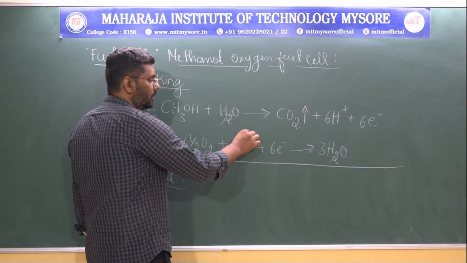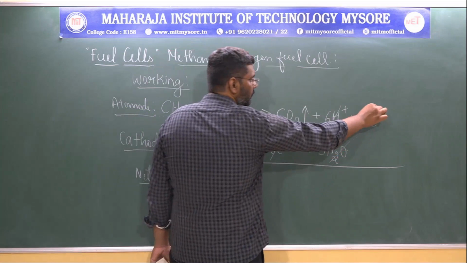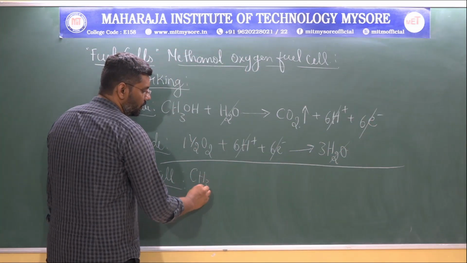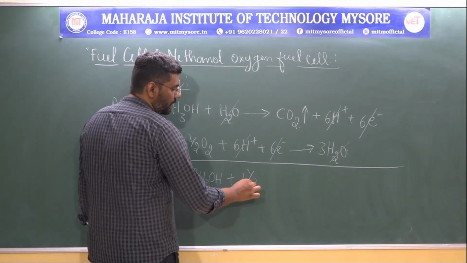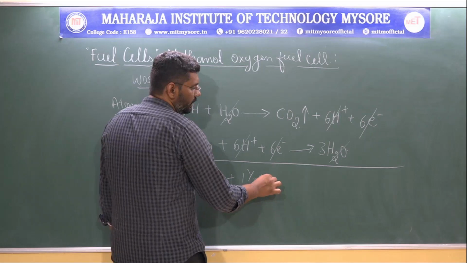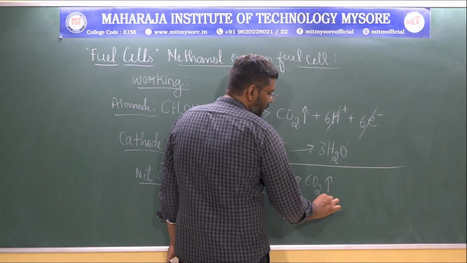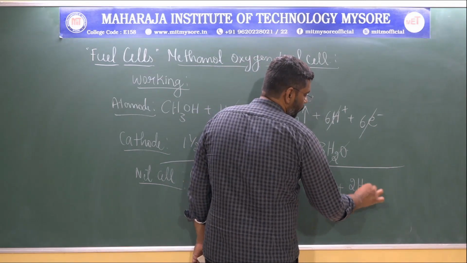Here the hydrogen gets cancelled, the electrons get cancelled. So the remaining thing is methyl alcohol, CH3OH, which in the presence of the oxidant, that is oxygen, leads to the formation of carbon dioxide in gaseous form, along with two molecules of water.